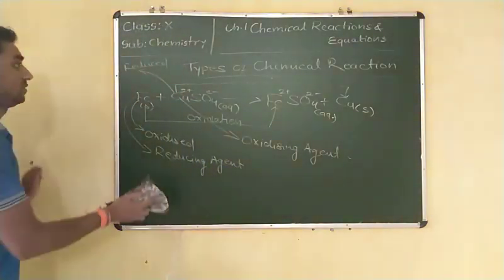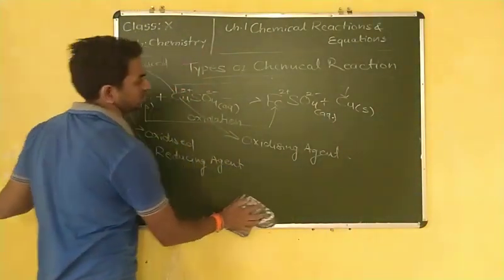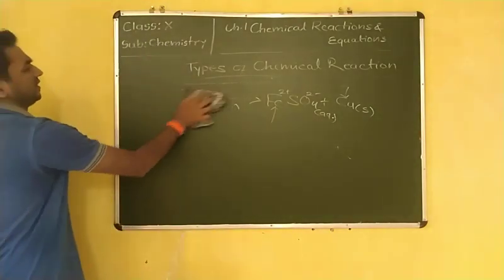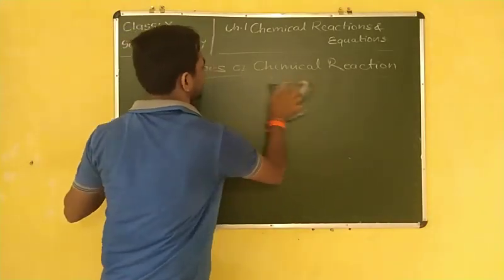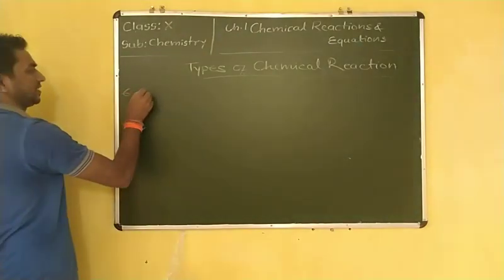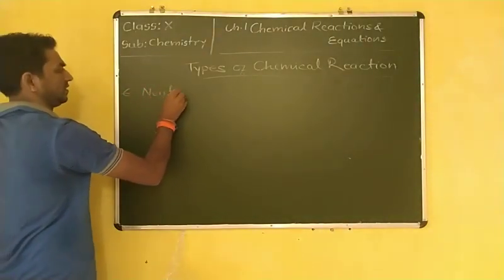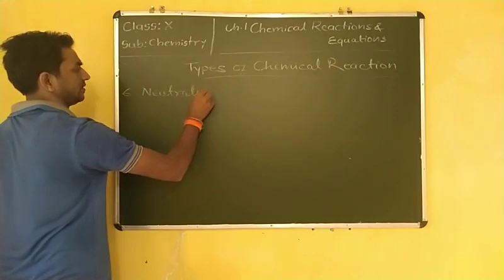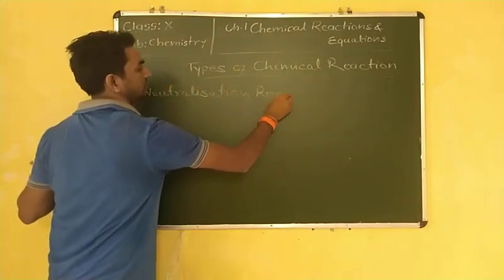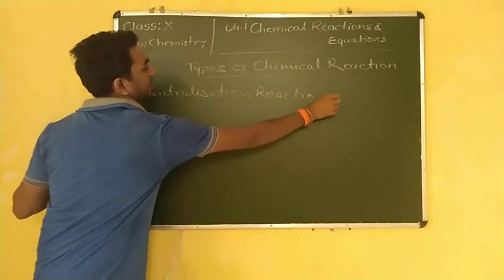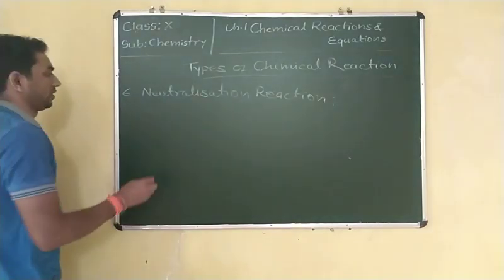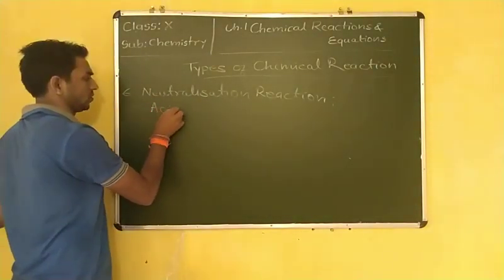The last reaction of this type, the sixth reaction, is the neutralization reaction. When an acid and a base react together, they form salt and water.